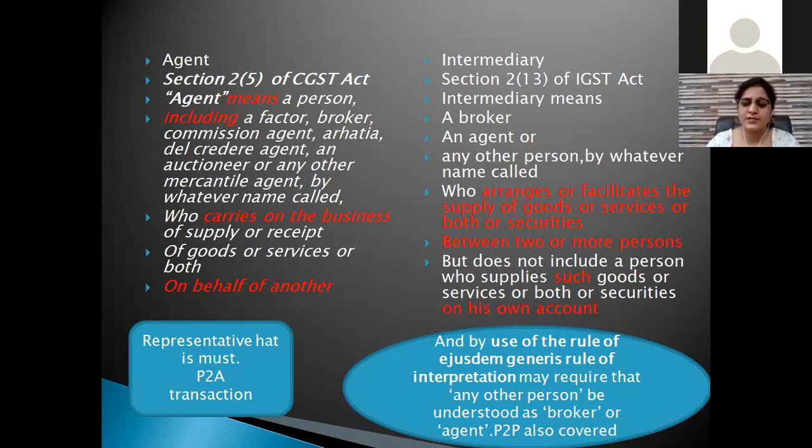There are so many cases, taking the example of Sunrise Immigration, and there is another AAR in the case of GoDaddy also. Some are in favor and some are against. But in the case of agency, the representative hat is a must. As in the Act also, an agent is said to be a person who is going to represent us. But in the intermediary definition, they are covering that point also, even though they are not our agent. But all the advance rulings are coming against this. They are not taking into consideration the part of our agent.